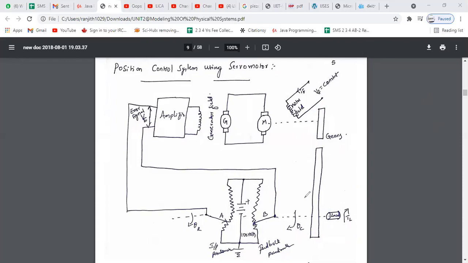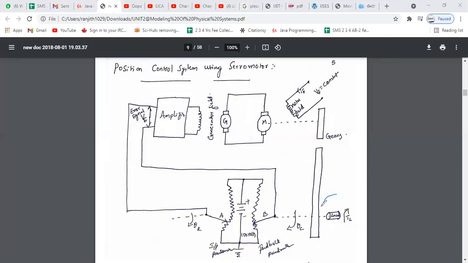Right? So in the closed loop control system, we already discussed. First of all, we give some reference signal, and the error detector compares the reference signal with the measured signal. Based on the comparison, based on the error signal, the controller does the remaining part, right? Here also the position of the load is controlled by the servo motor, but the power required by the servo motor is generated by this generator.